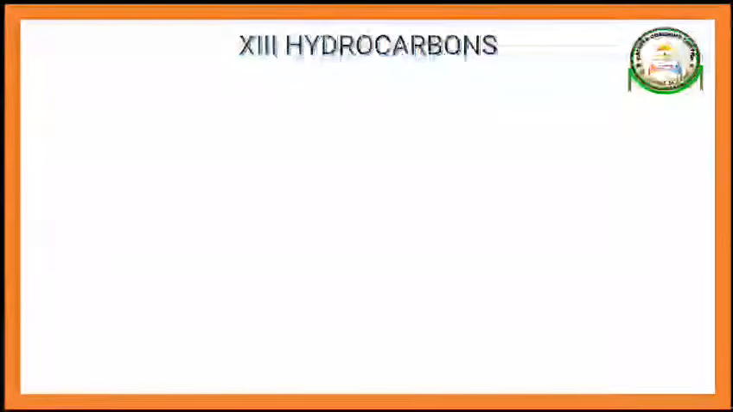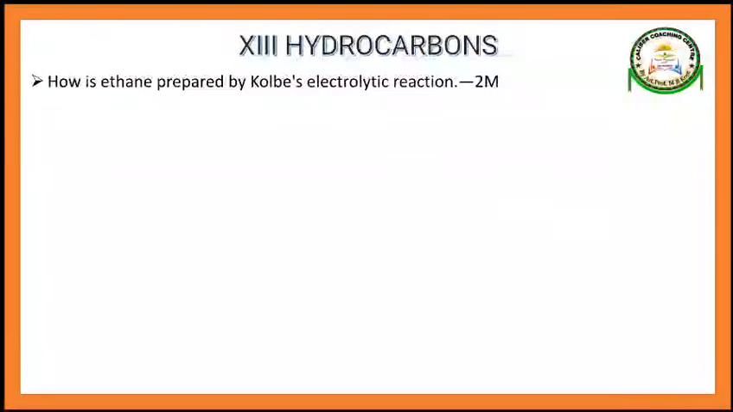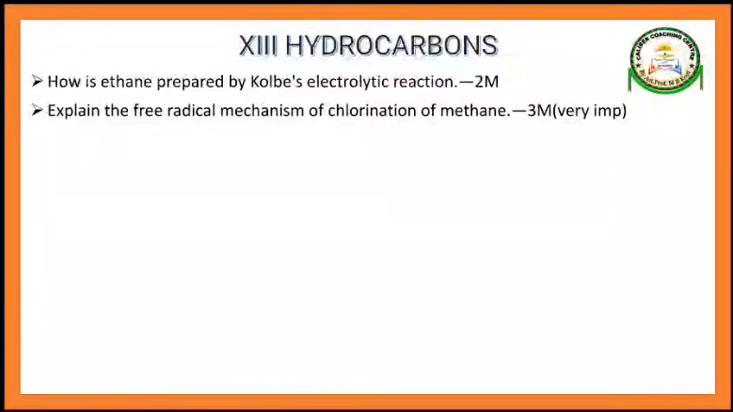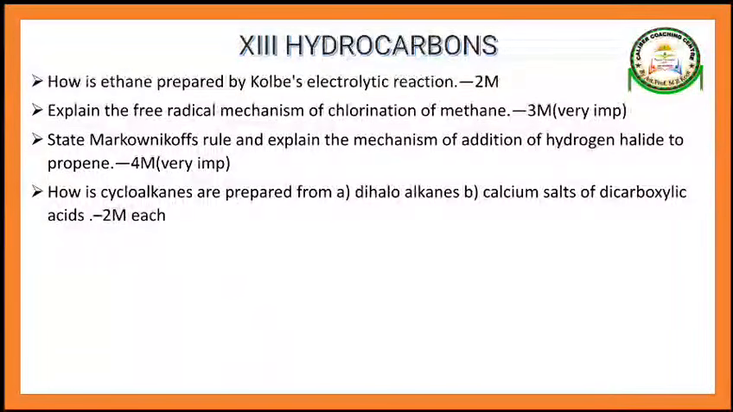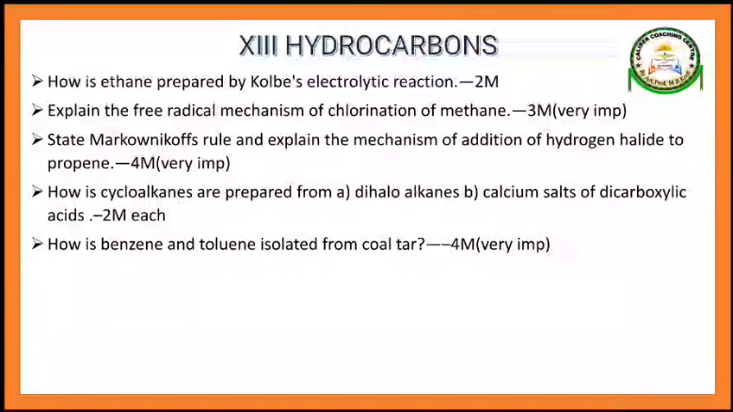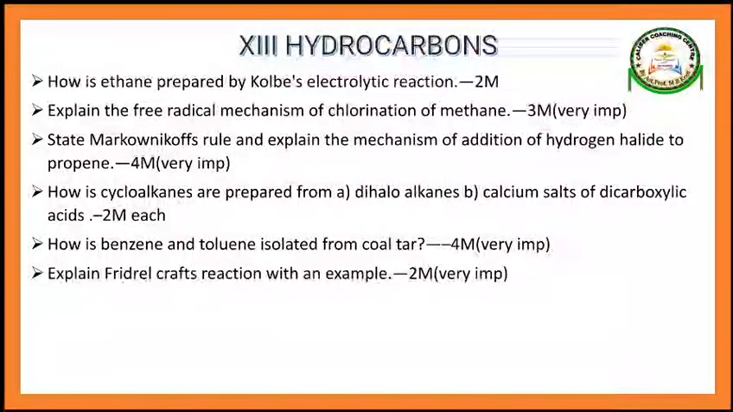See, guys. Hydrocarbons, 13th chapter. The last chapter I'm not going to explain, it is a very easy chapter, you can study yourself. So last chapter 13, hydrocarbons. Here important questions are ethane prepared by coal-based electrolysis reaction, free radical mechanism of chlorination of methane, Markovnikov's rule, cycloalkanes are prepared from dihaloalkanes, calcium salts of dicarboxylic acid, benzene and toluene isolated from coal tar.